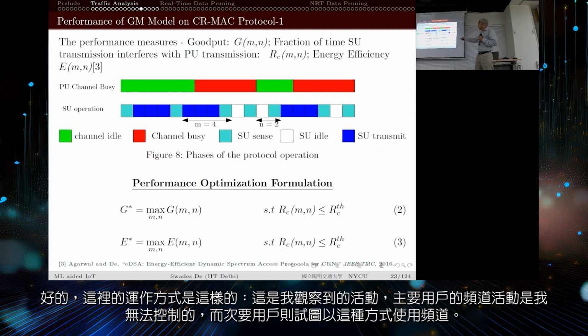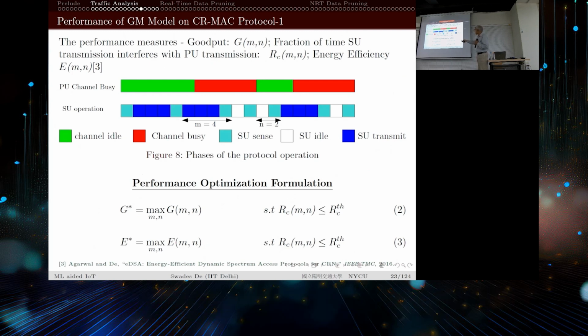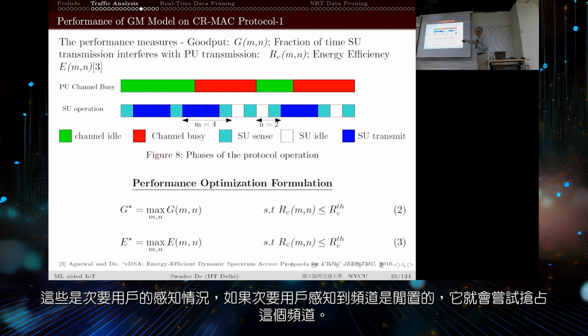So the way it works is that this is my PU activity, the primary user's channel usage activity, which I don't have control over, and the SU, the secondary radio, is trying to utilize the channel in this way. The SU is sensing, and if the SU senses the channel is idle, it will try to grab the channel.